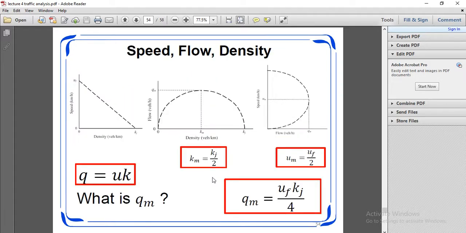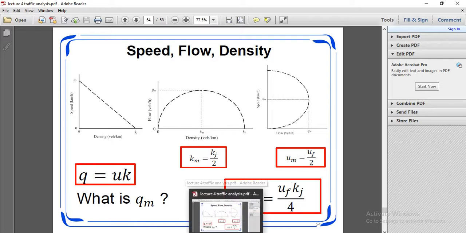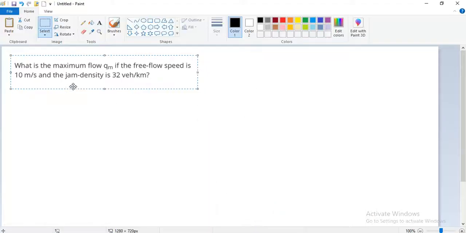Here we just need to find what Q, UF and kj are. What is Qm? Here in our question, what is the maximum flow Qm? We need to find Qm.